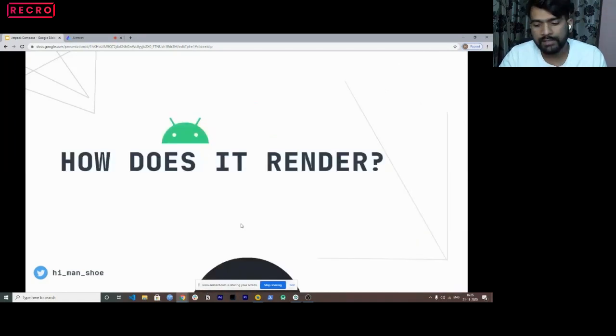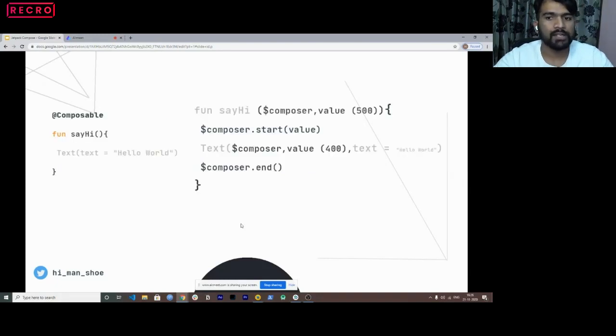So this is something I wanted to cover, but it's totally optional if you guys want to understand it. I'm still going ahead with this. So I'm going to actually explain the whole internal processing of Jetpack Compose, that is, how does a function get rendered as a UI. So basically what that annotation, composable, does is that it gets rendered as a UI for us.